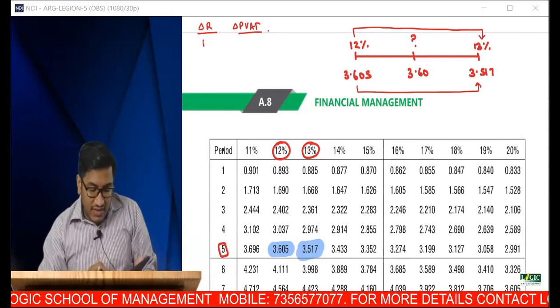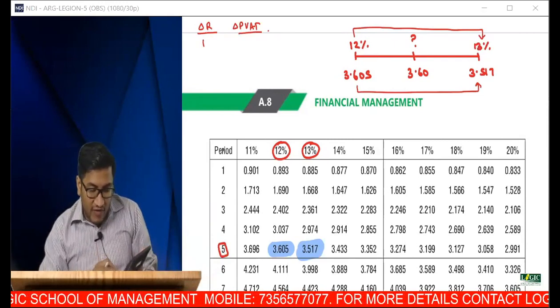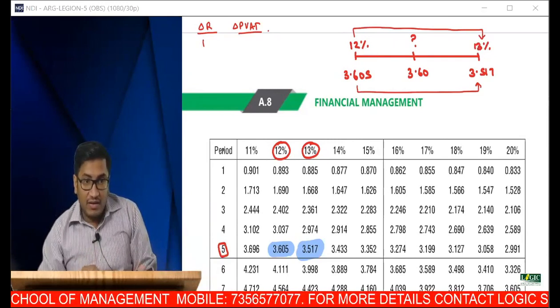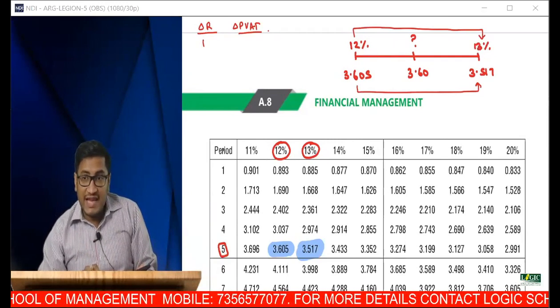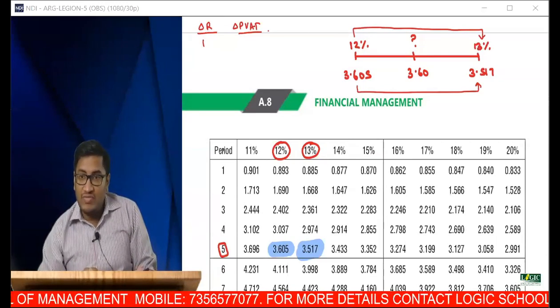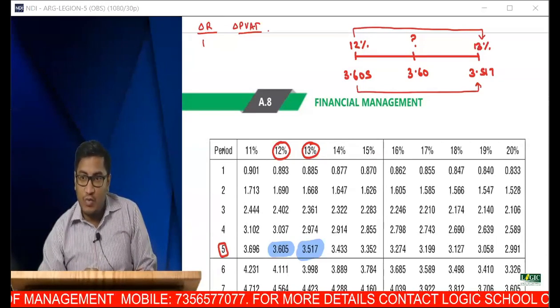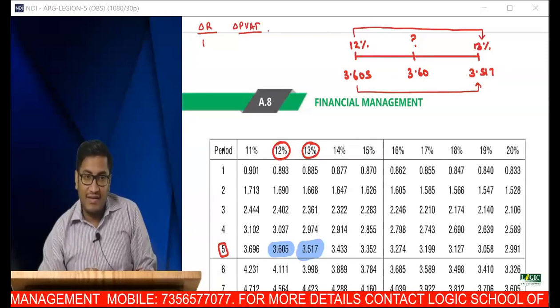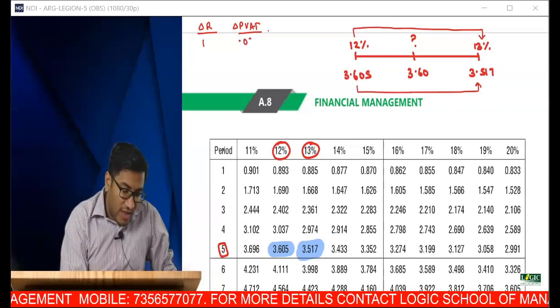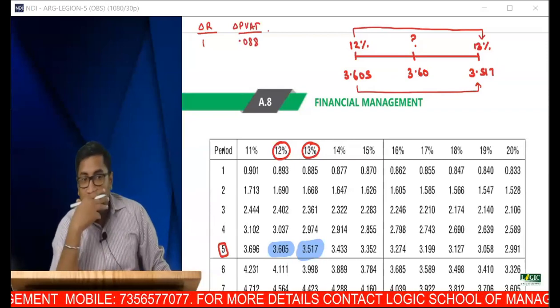From 3.605 it has moved to 3.517. What is the change in present value? Give me the answer. It is 0.088.